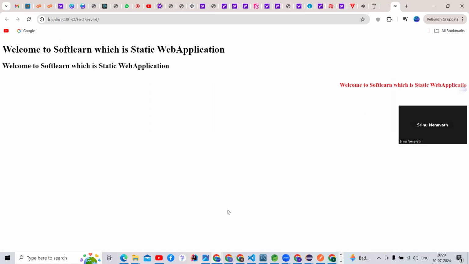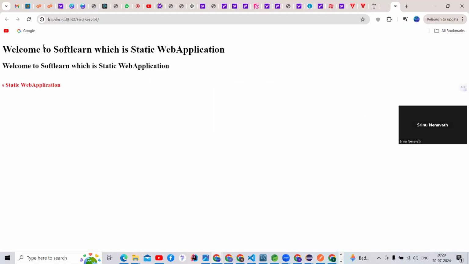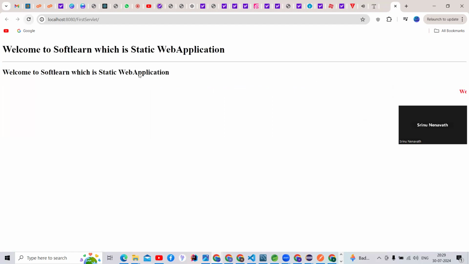Yes. So guys, there is a head, which we call the header. There is one more tag, guys, HR, it will give one line. See, refresh it, it will give a line.